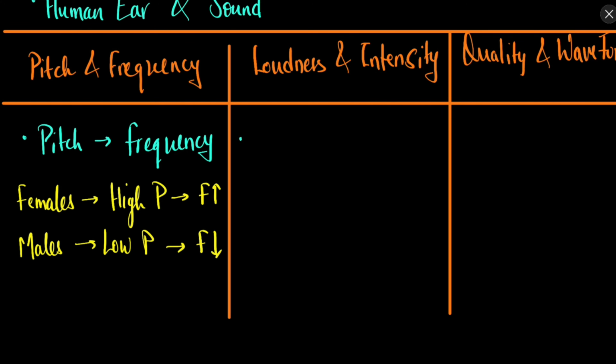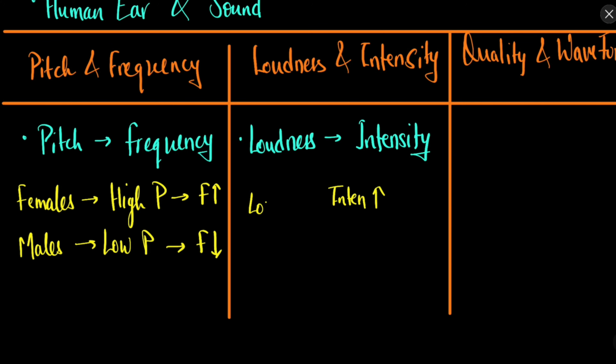So let's say we have, again, let me first write: loudness is related with intensity. You can say intensity is the scientific name, and loudness is the general term that we use in day to day life. Usually if the intensity is more, it means that the loudness of the sound will be more, the sound will be louder. And if the intensity is less, then the loudness of the sound will be less.